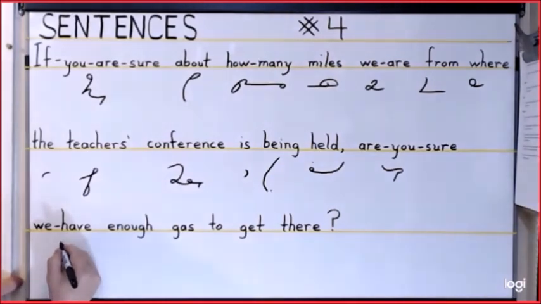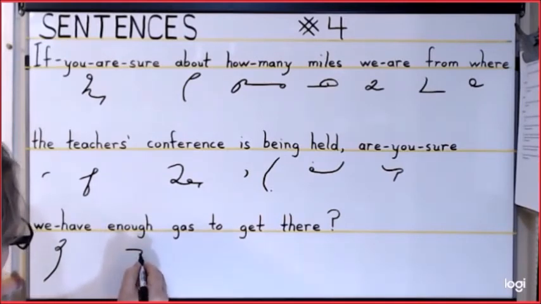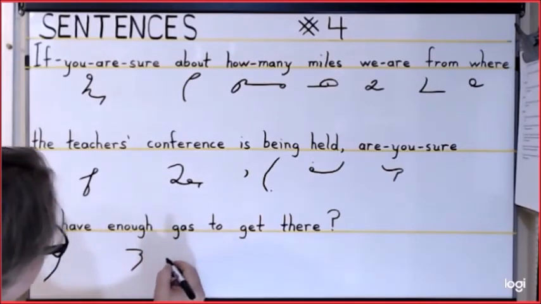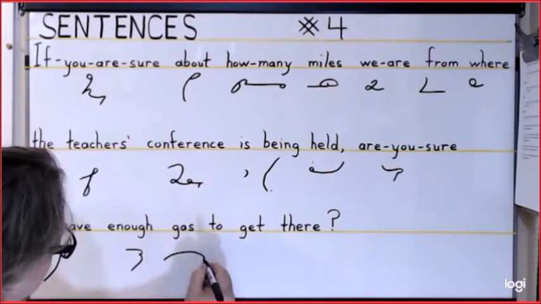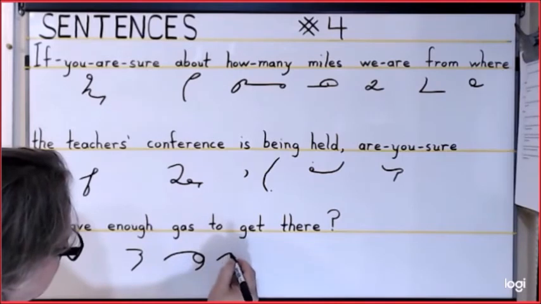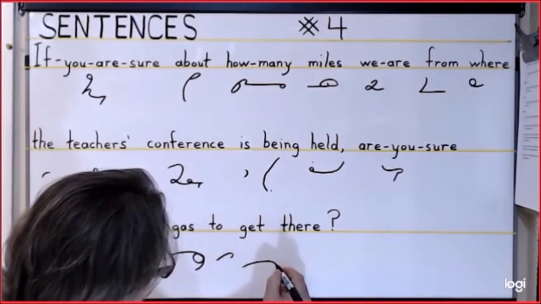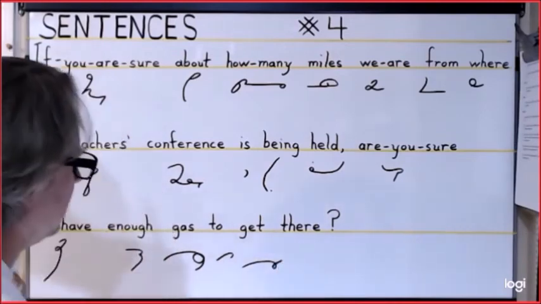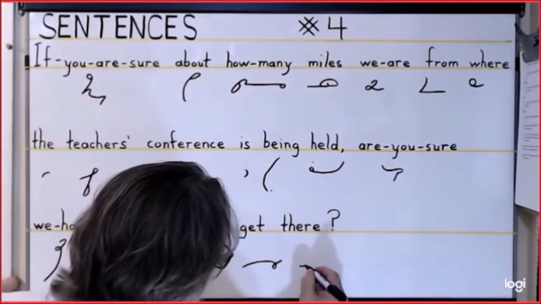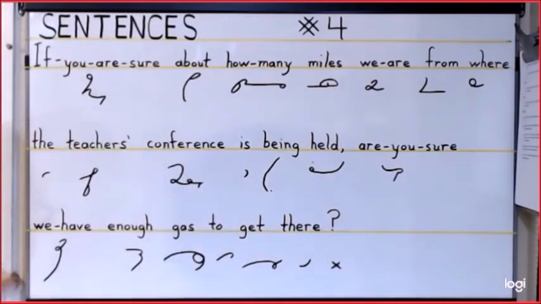We have is the U, the E, and the B. Enough is N, U, F. Gas is G, A, S. To is T, U. Get is G, E, T. And there is the TH. And then an X is for the question mark.